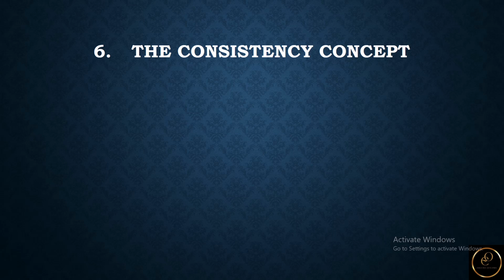So there is need to have the consistency concept applied, so that it adds value to our financial statements by being comparable from period to period.